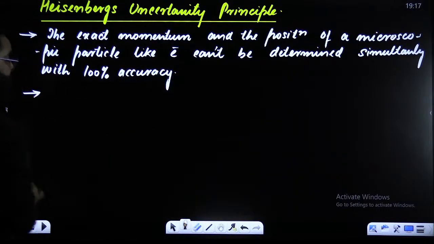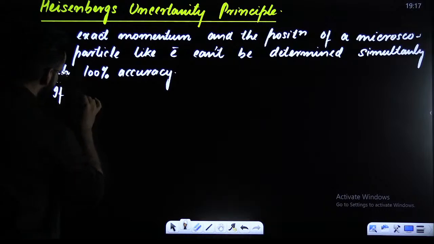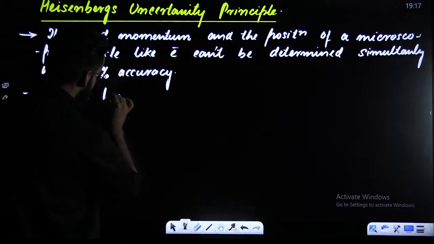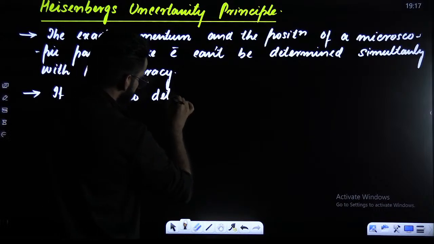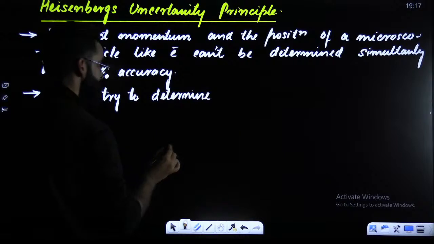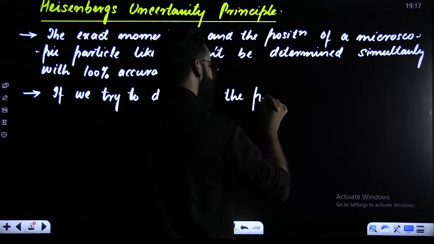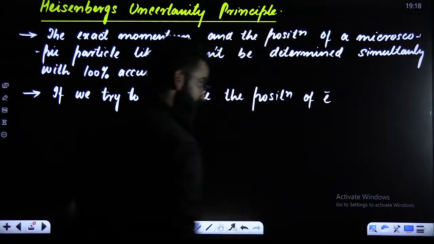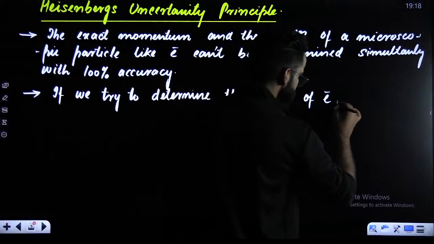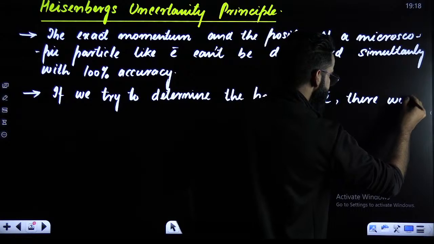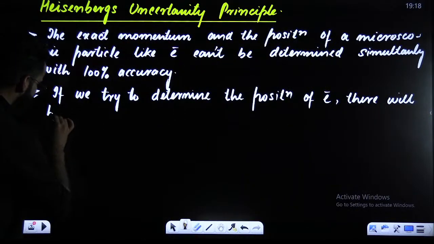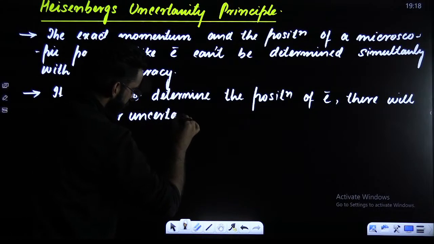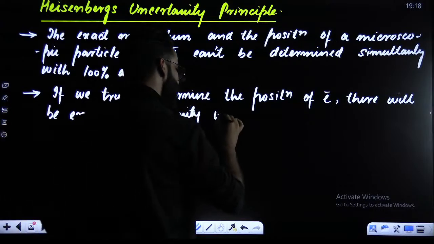Let me write one more statement. If we try to determine the position of the microscopic particle like electron, there will be error or uncertainty in its momentum.